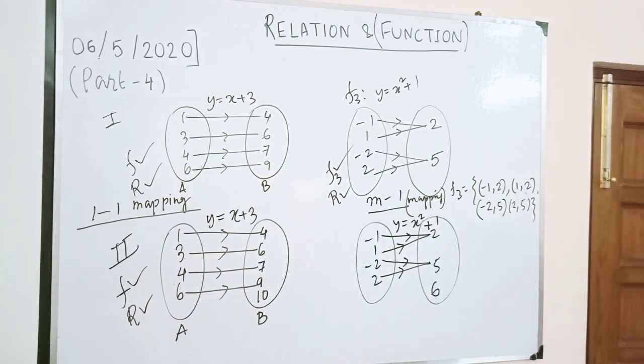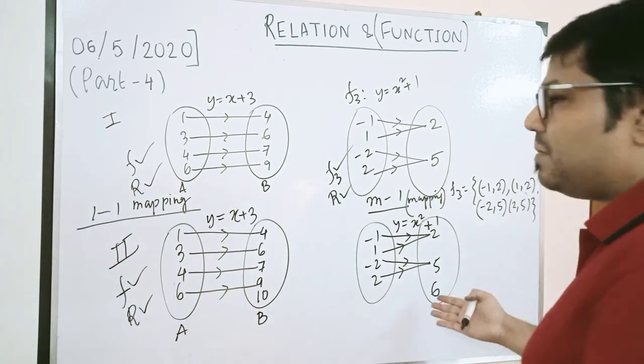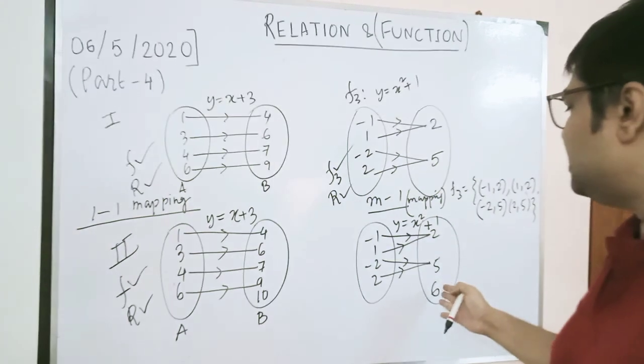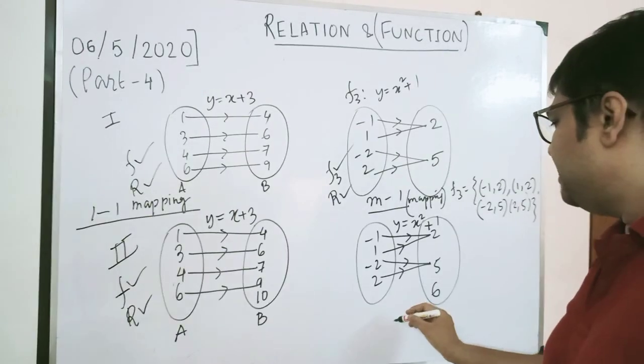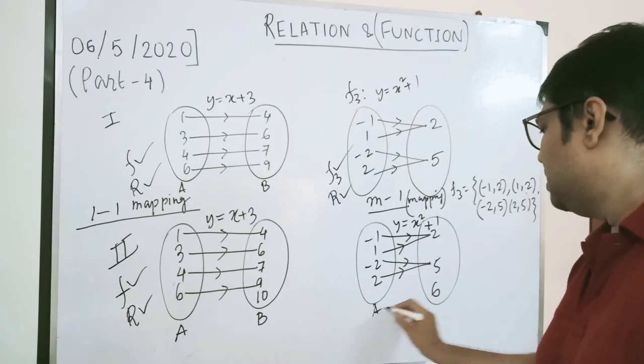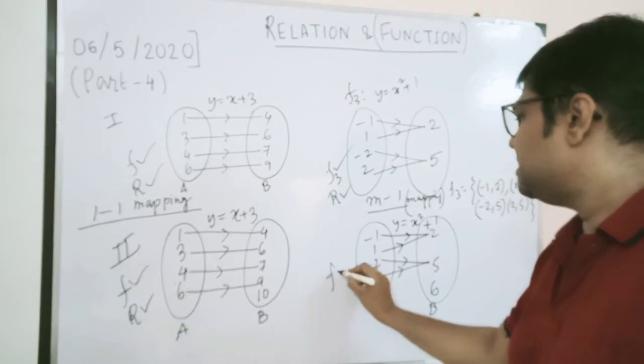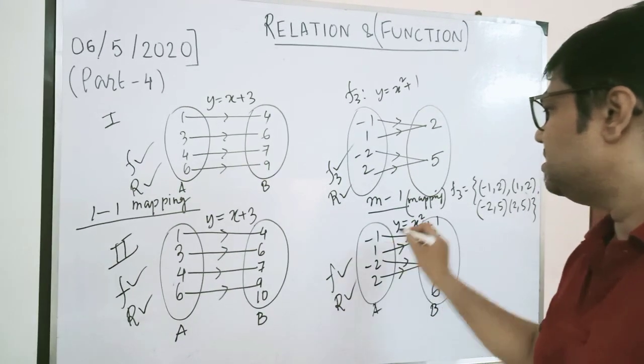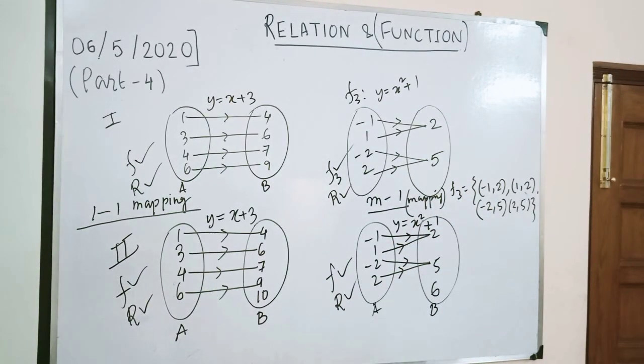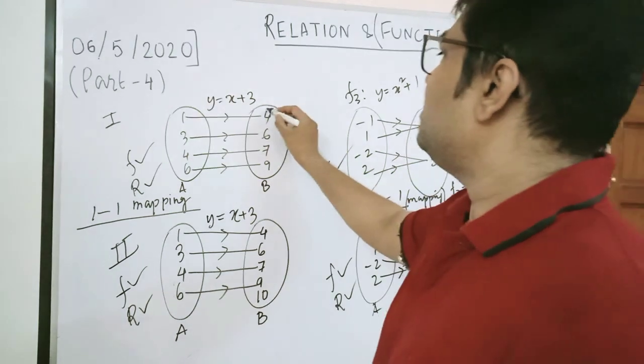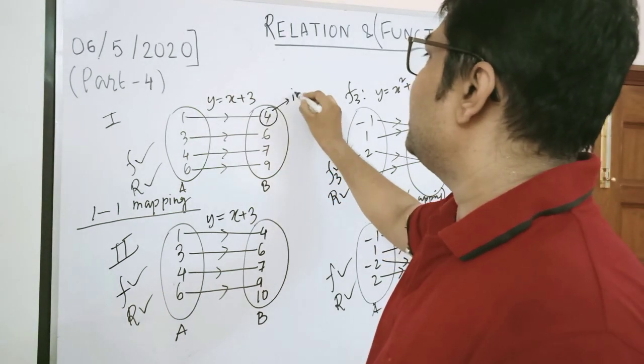Here this element 6 is alone, but still there is no restriction on the codomain that it may not contain some unmapped element which has no pre-image. So this is also a function, this is also a relation, and this is also an example of many-to-one mapping.